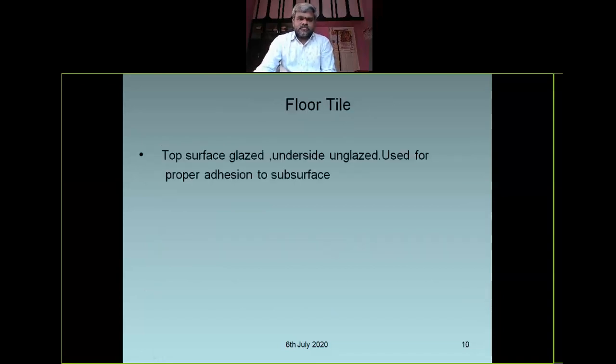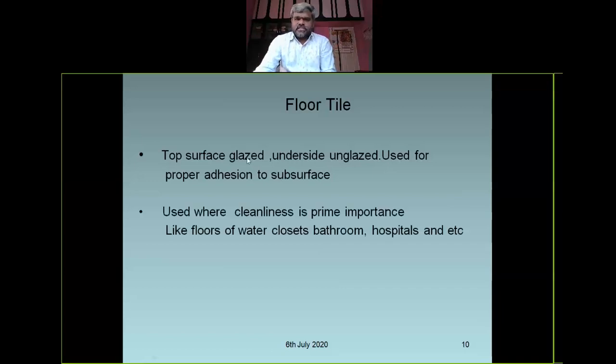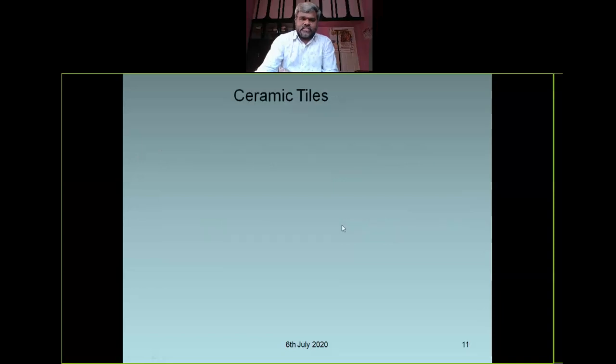The top surface is glazed and the under surface unglazed, used for proper adhesion to the subsurface. Means the tile should be attached to the subsurface. So the under surface may be laid rough so it can be easily adhered to the flooring. The top surface should be glazed or vitrified, right? Used where cleanliness is of prime importance, like floors of water closets, bathrooms, hospitals, etc. So we are using these floor tiles, right?